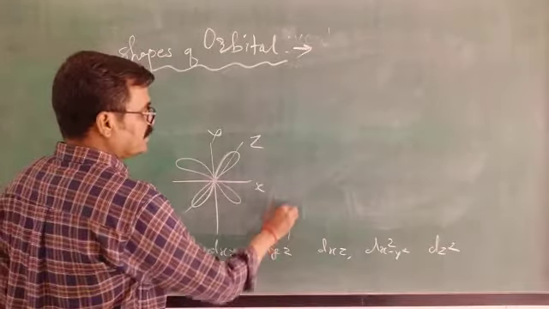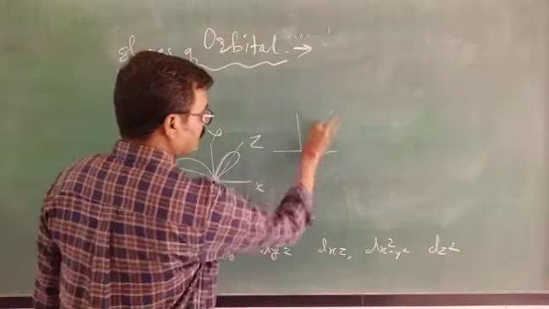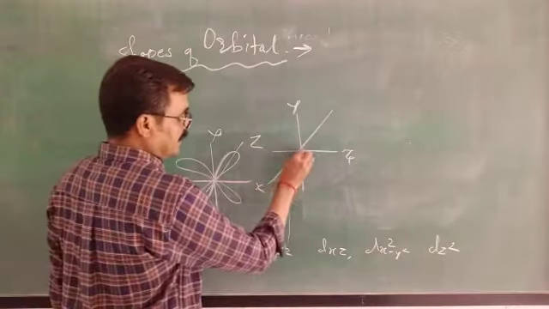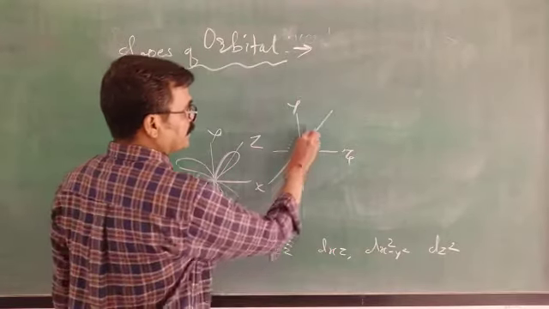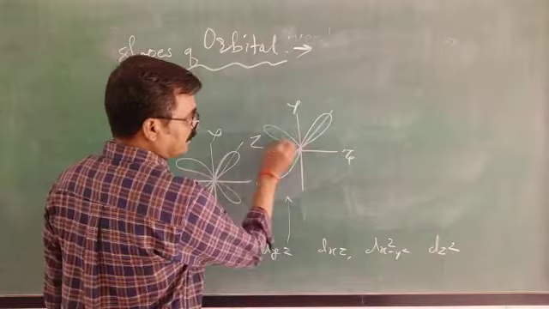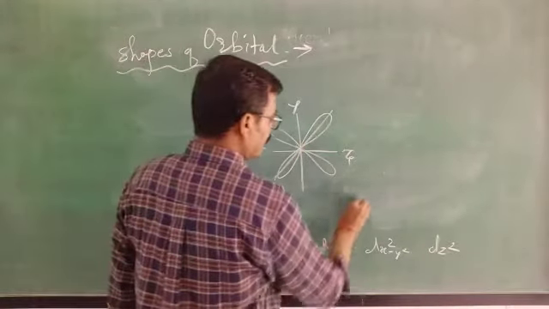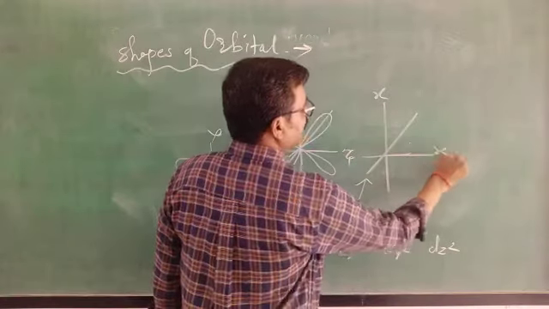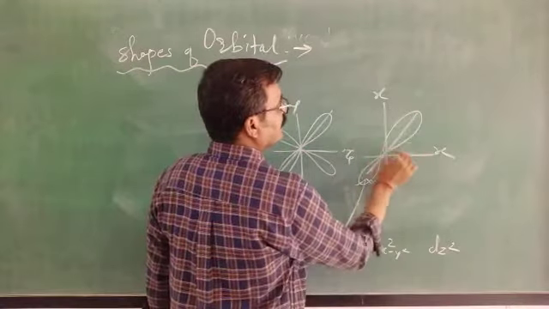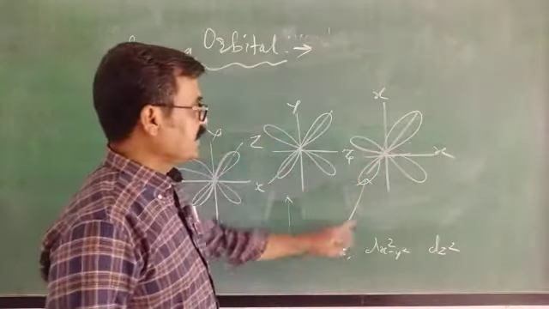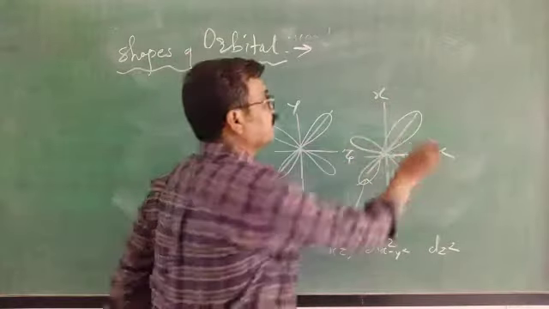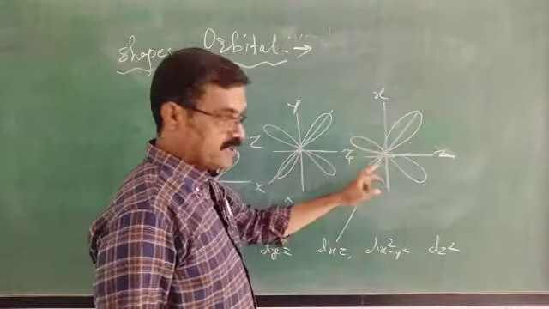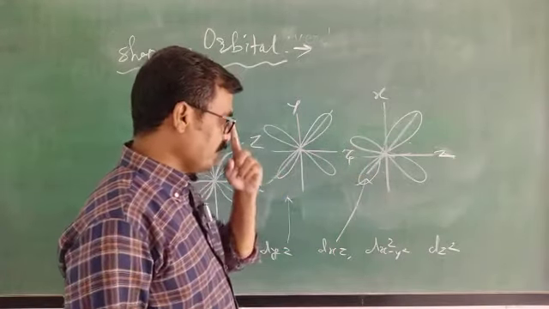Now next one is dyz, suppose it is y and suppose it is z, then the dyz orbital will be double dumbbell in this way, and this one dxz, this is x and suppose this is z, then dxz will be in this way. Okay, means xz means in between x and z, and perpendicular to it, because it is double dumbbell shape.